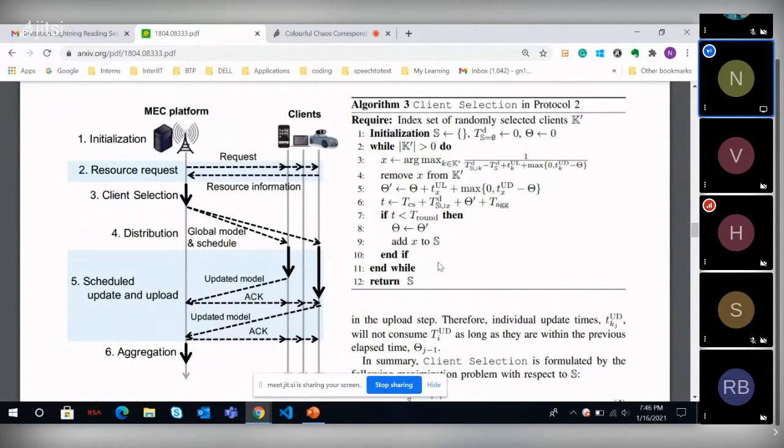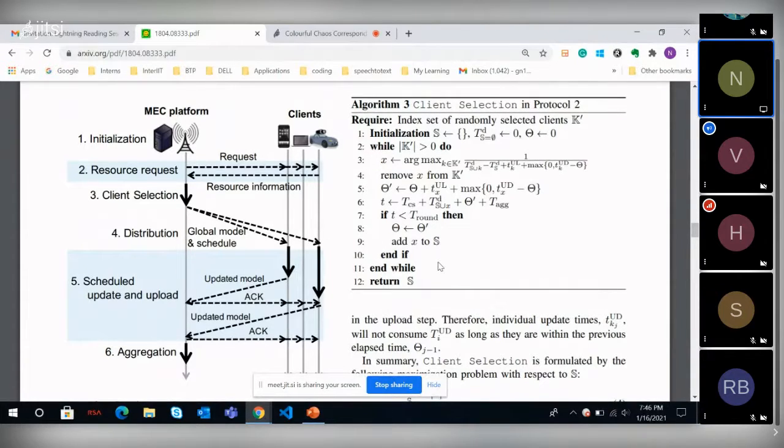No, I think what you're saying is right. You want to make sure that you're going to have the maximum number of clients possible within a certain amount of time. Based on the values that we have acquired from the previous iterations, we'll have these TUDs and all these values, and then based on those, we'll select these workers for further rounds, right?